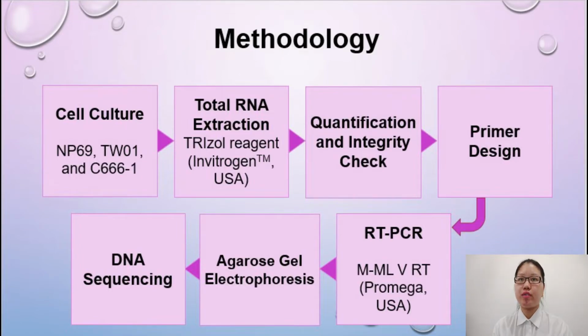The A260/A280 ratio of 1.8 to 2.1 was projected to obtain sufficiently highly purified RNA.